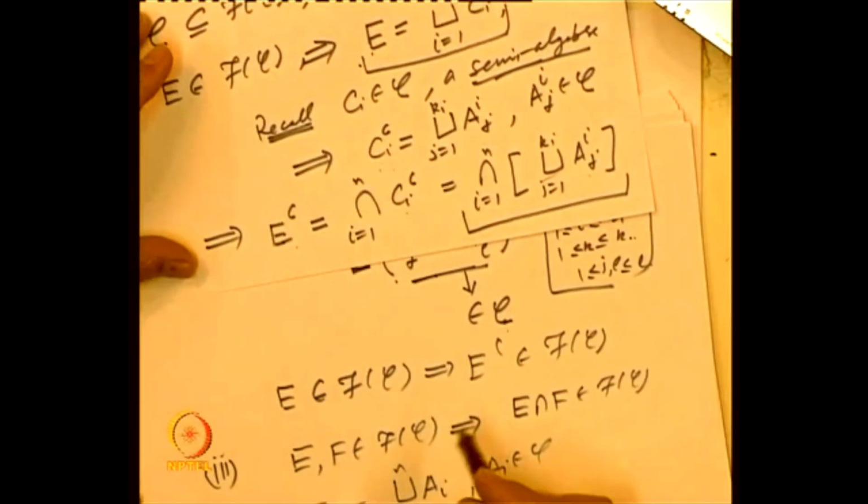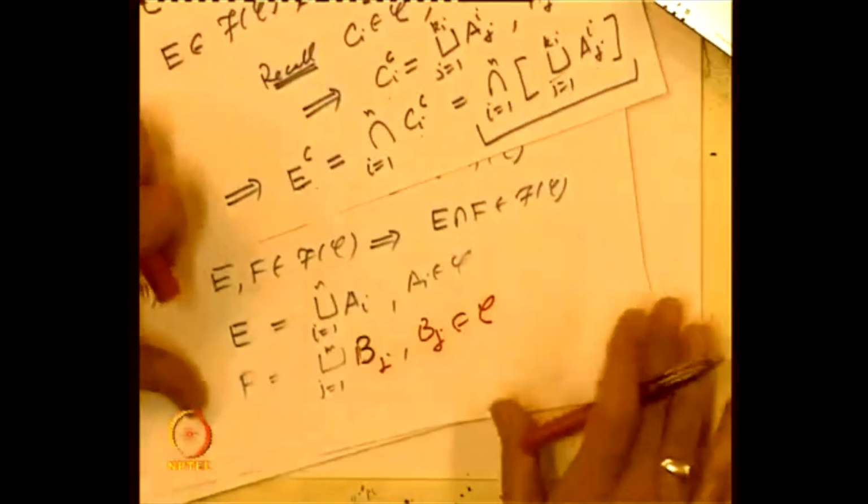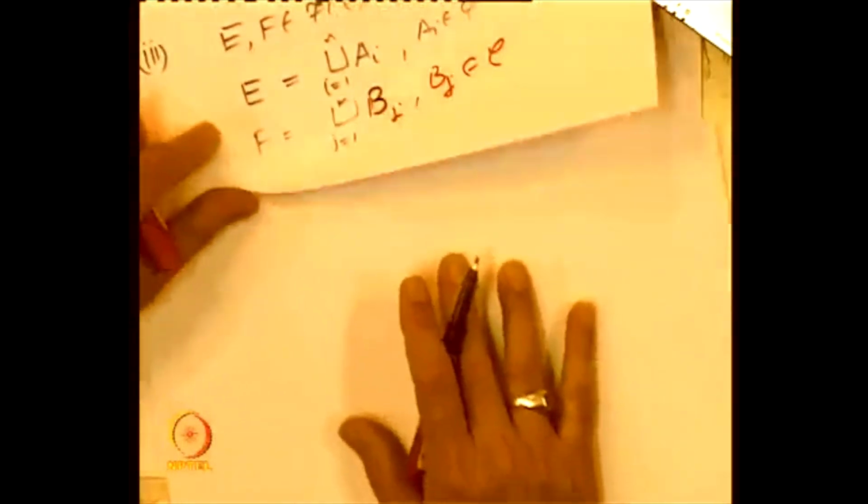Well, that should be obvious, because E belonging to f of C means E is a disjoint union of some Ai's, i equal to 1 to n, Ai's belonging to C, and F is a union of some sets Bj's, j equal to 1 to m, where each Bj belongs to C. So let us conclude from here.